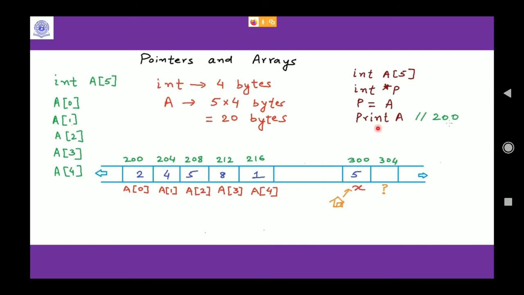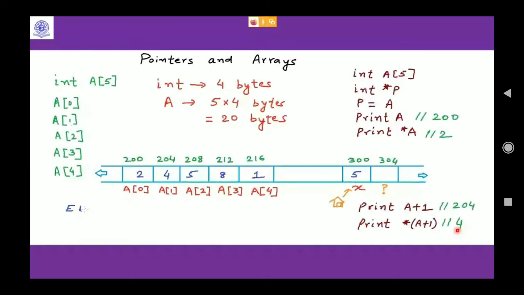Now if I try to print A, I will get 200. If I write star of A, I will get 2. Similar to that, p, star p and just p. And if you print A plus 1, I will get 204, and print star of A plus 1, I will get 4. You already know what it means. So you have seen two types of syntax. To find the address of the element at index i, you can write it in two ways: address of A[i] or A plus i. Did you get it?